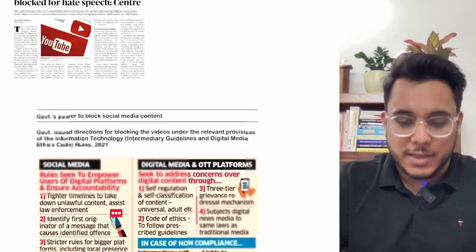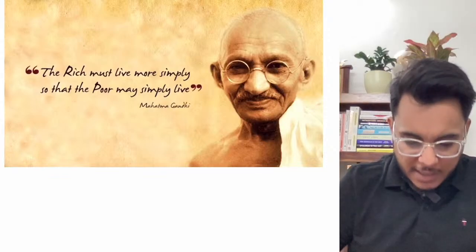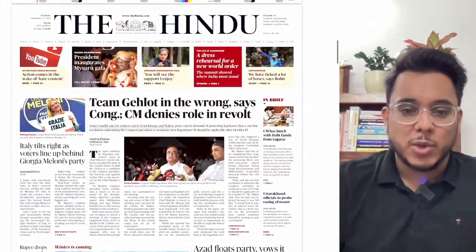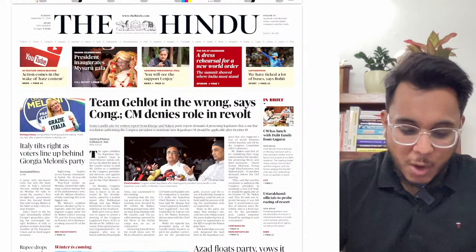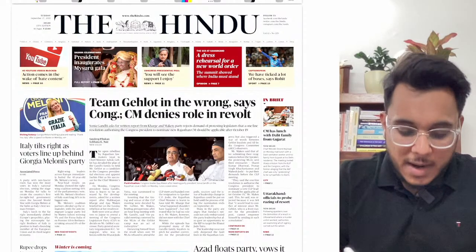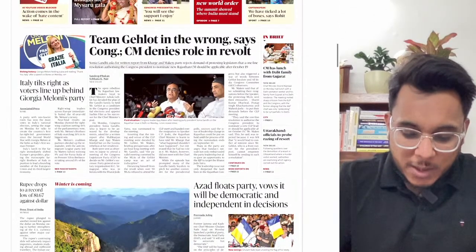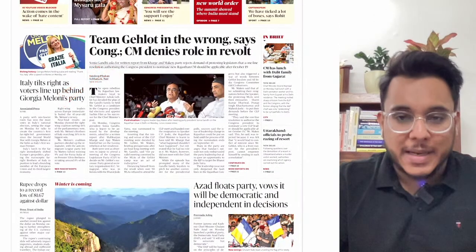Now, let's start with the discussion of all the articles, but before that, let's see the Hindu newspaper so that you can understand which articles are important for our exam. Now, here we have the page number 1 and the first page. Team Gehlot in the wrong says Congress CM denies role in revolt.